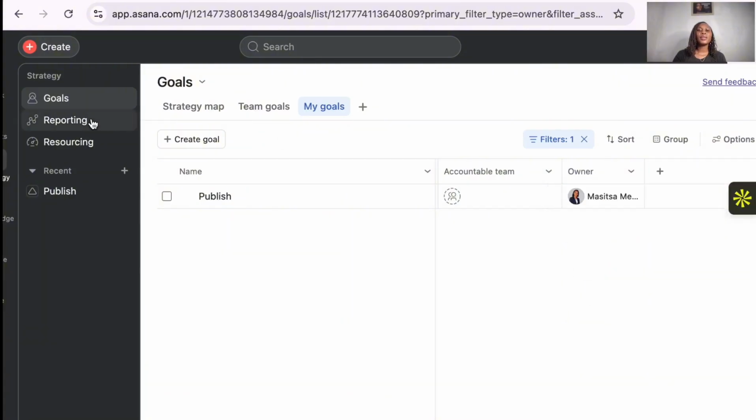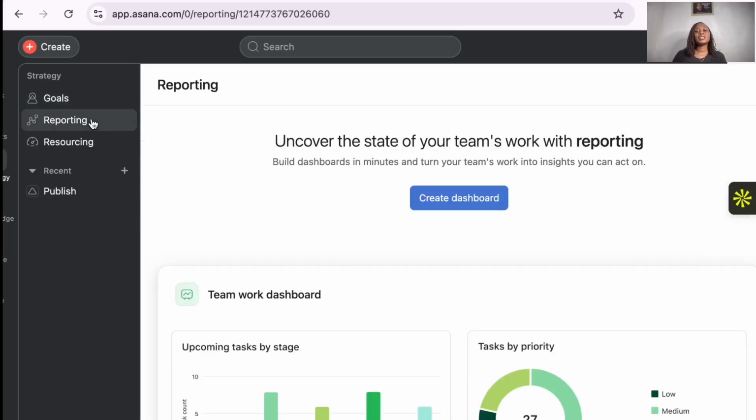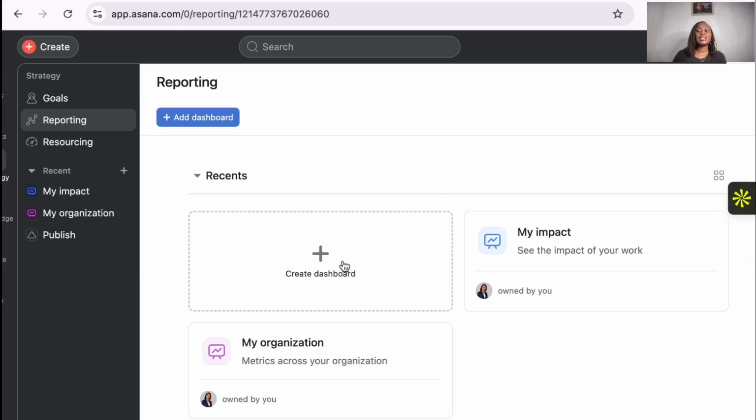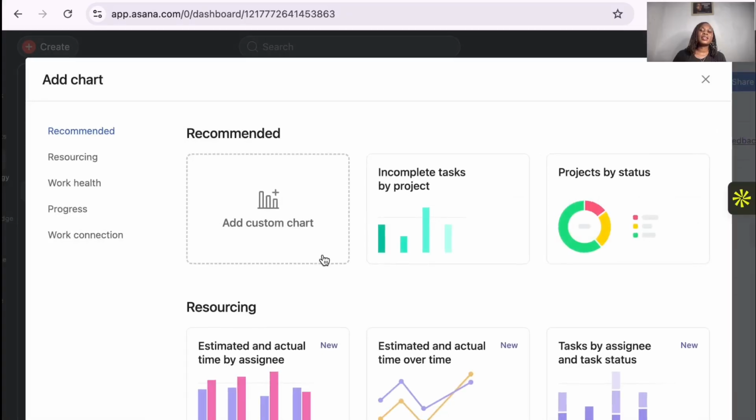Okay, for the reporting, this is just a dashboard. Of course, it's going to tell you to create a dashboard, just like I showed you how to create a dashboard. So you can create a dashboard just to show you what it is that you're doing. So what you need to do, click on this and then add things the way you want to do.